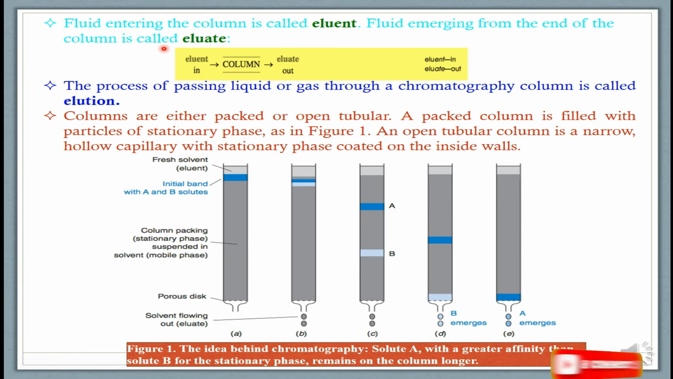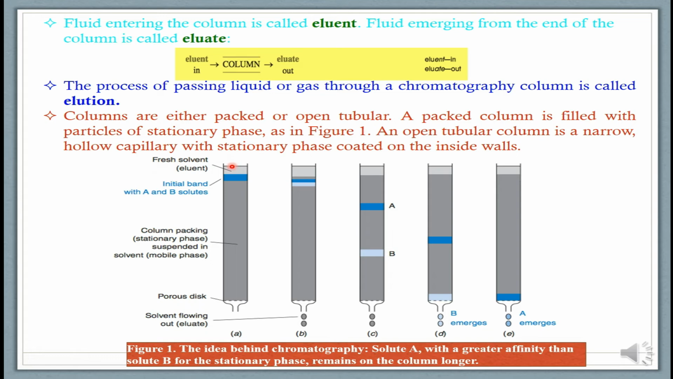So these are different terms which we normally use for chromatography. Fluid entering the column is called eluent. So this is eluent, the fluid or the solvent, or you may say mobile phase, which we use to flush through the column. This is called eluent. Actually, this is the mobile phase. And fluid emerging from the end of the column is called eluate.